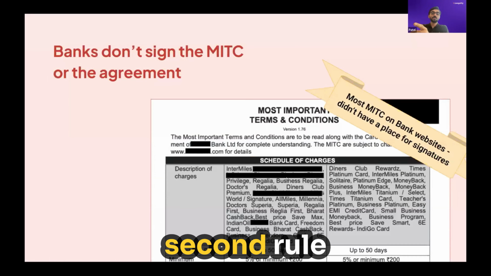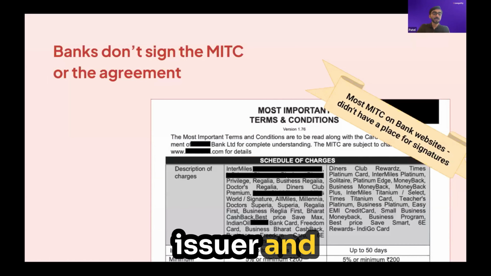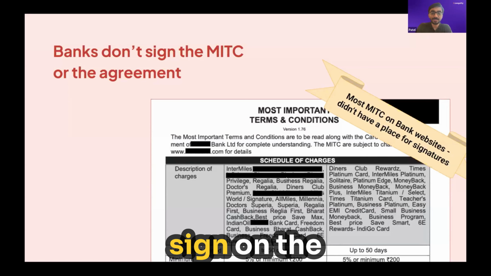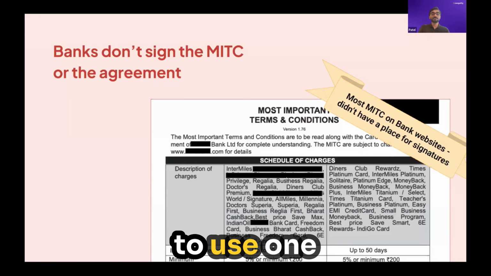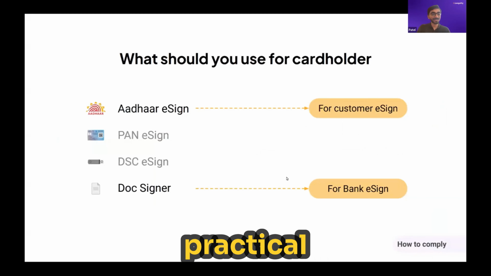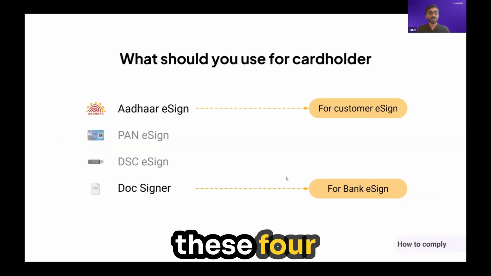Now coming to the second rule, between the card issuer and card holder. In many cases, there is no bank sign on the MITC at all. It's usually some virtual scribble at best. Sometimes there's no signature at all. And what we said is that ultimately you have to use one of the 4 types of eSigns. But let's be practical here. Not all of these 4 types are usable.